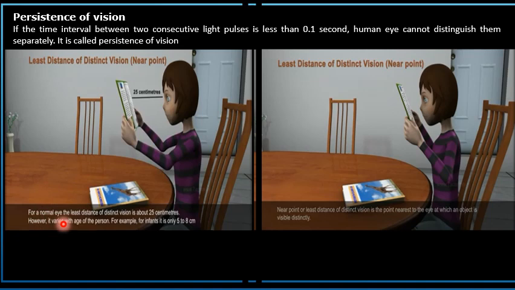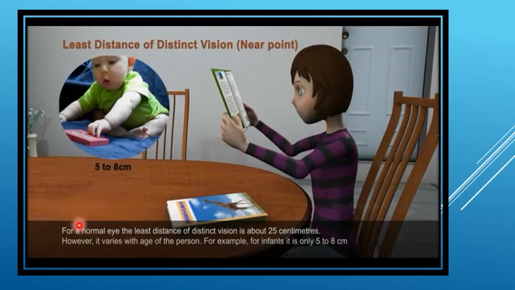For a normal eye, the least distance of distinct vision is about 25 centimeter. It varies with the age of the person. For example, for infants, it is only 5 to 8 centimeter.